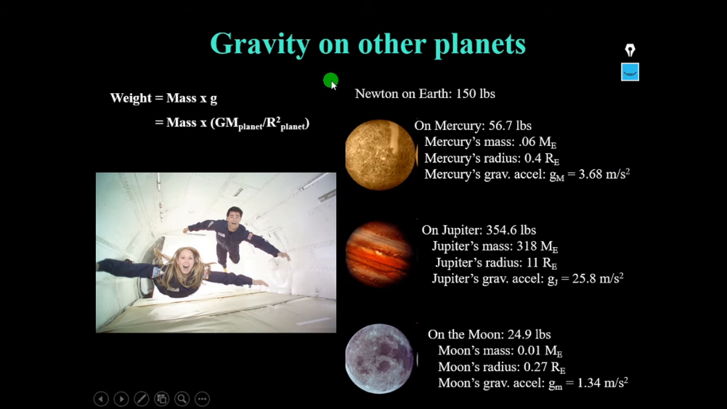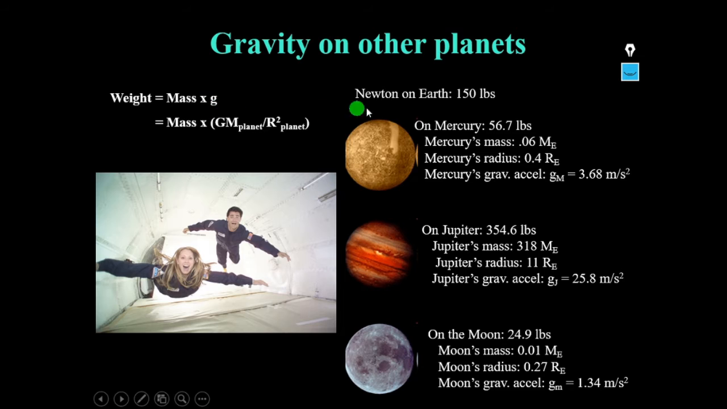Now let us see how gravity affects other planets. We know that weight is equal to mass times acceleration due to gravity. Or else this small g can be approached by G times M by r squared, where G is the universal gravitation constant, M is the mass of the planet, and small r squared is the square of the distance of the planet. So g equals GM planet by r squared planet.